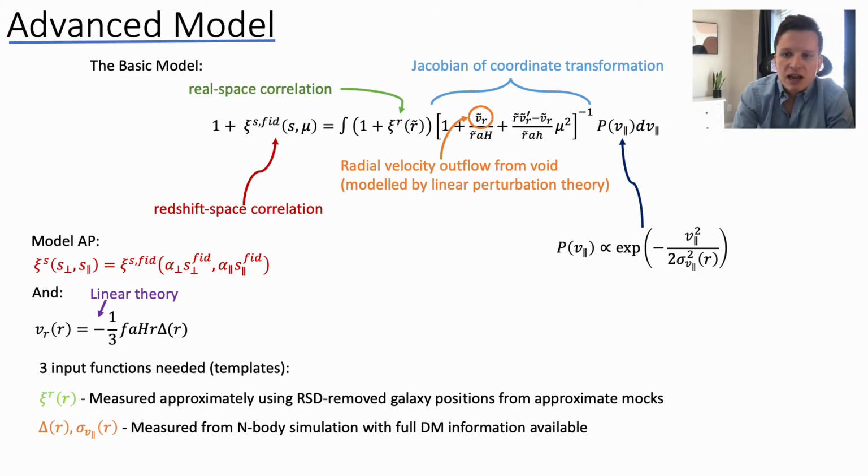We also need a density profile and a velocity dispersion profile, which we take from an N-body simulation that has full dark matter information available, and then galaxies are populated in this N-body box using a halo occupation distribution that is appropriate to the galaxy survey that we are trying to get results from.